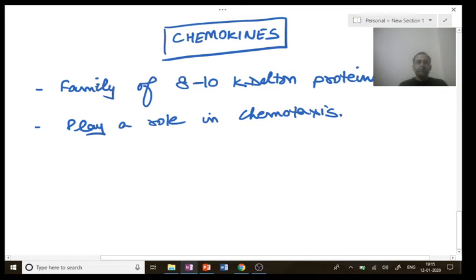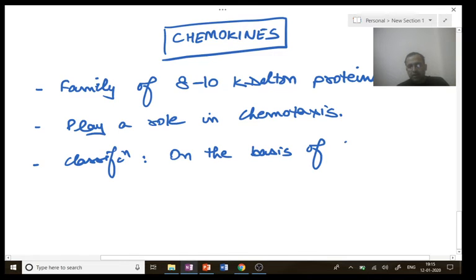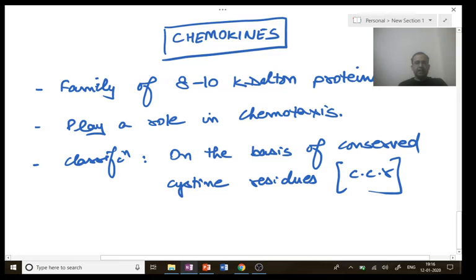Pretty obvious. Now, I can classify the chemokines on the basis of conserved cysteine residues.